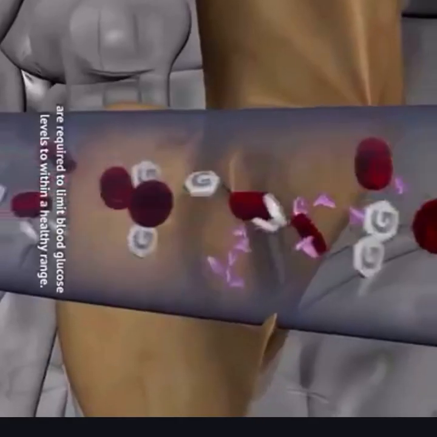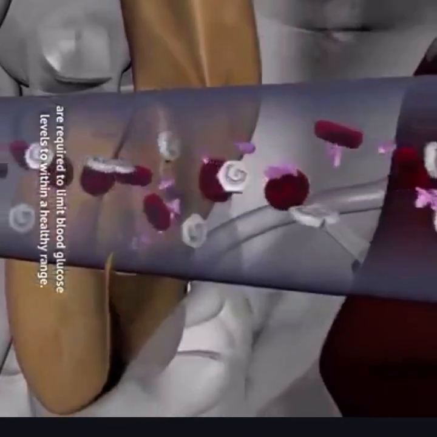Proper medication, lifestyle, and diet modification are required to limit blood glucose levels to within a